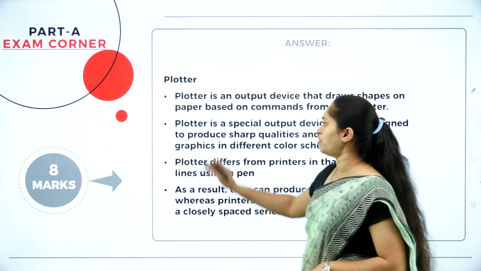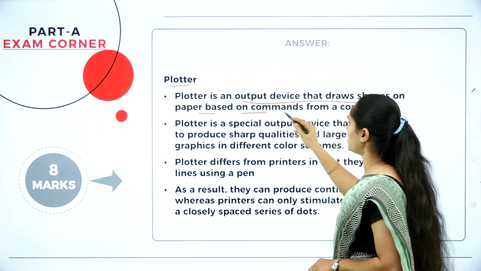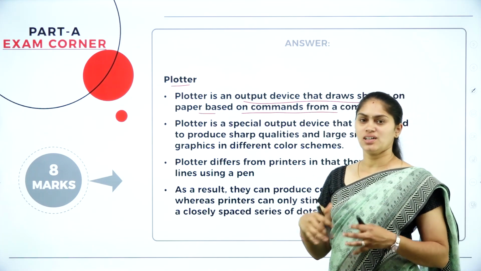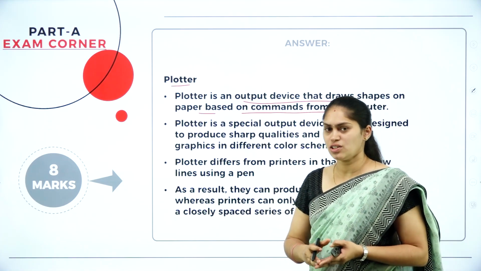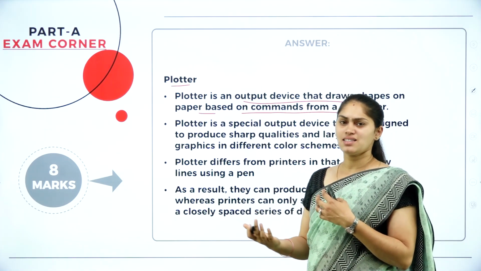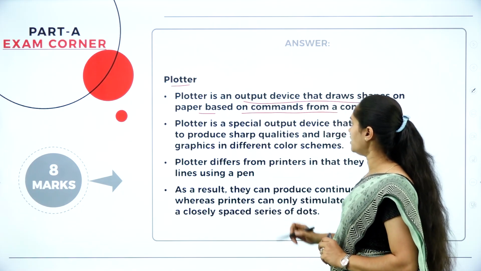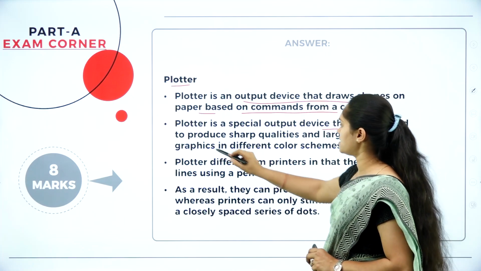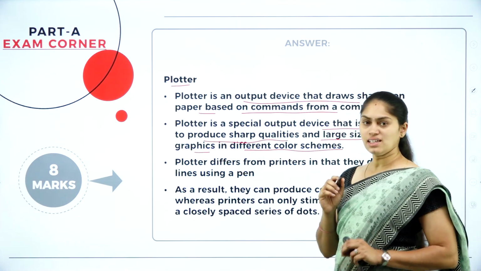Along with that, we have the plotter. A plotter is an output device that draws shapes on paper based on commands from a computer. Whenever we want to print a flex, or print any content in large size, we have to go with the plotter. It is a special output device designed to produce sharp quality and large size graphics in different color schemes.